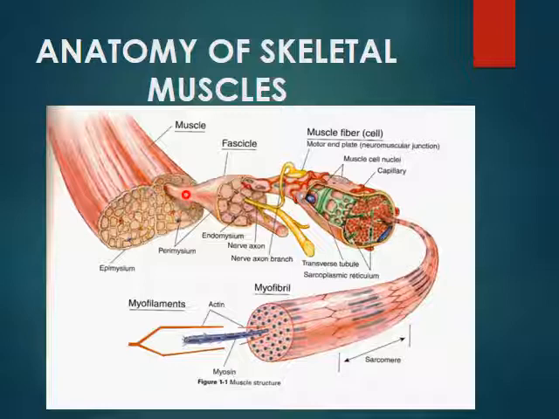So two types of protein together give the appearance of light and dark bands here. The I band is light colored because it contains only actin filaments attached to a Z line, whereas the dark regions of the A band contain overlapping actin and myosin filaments, and its edge zone has only myosin filaments, which we will be watching in the next slide.